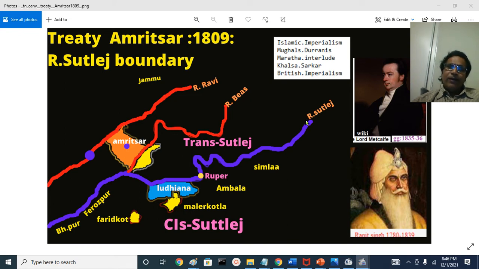It enters into the Punjab plains at a place called Ropar, also called Rupnagar. Historically it was a part of, so here somewhere Bilaspur, and the Sutlej river, Bilaspur here, Rupnagar. Here you see Rupnagar or Ropar. Historically it was part of Ambala district of the British East India Company. Here it enters into the Punjab plains completely.